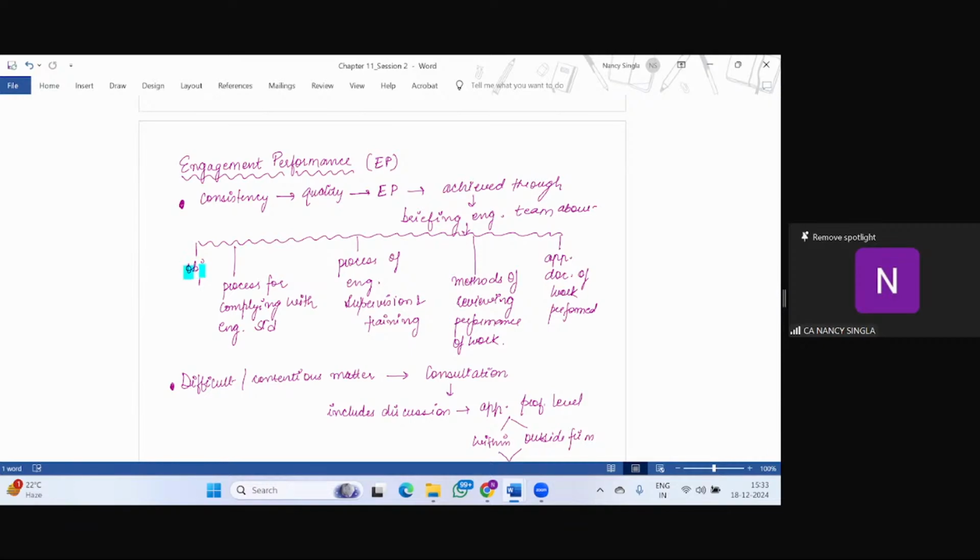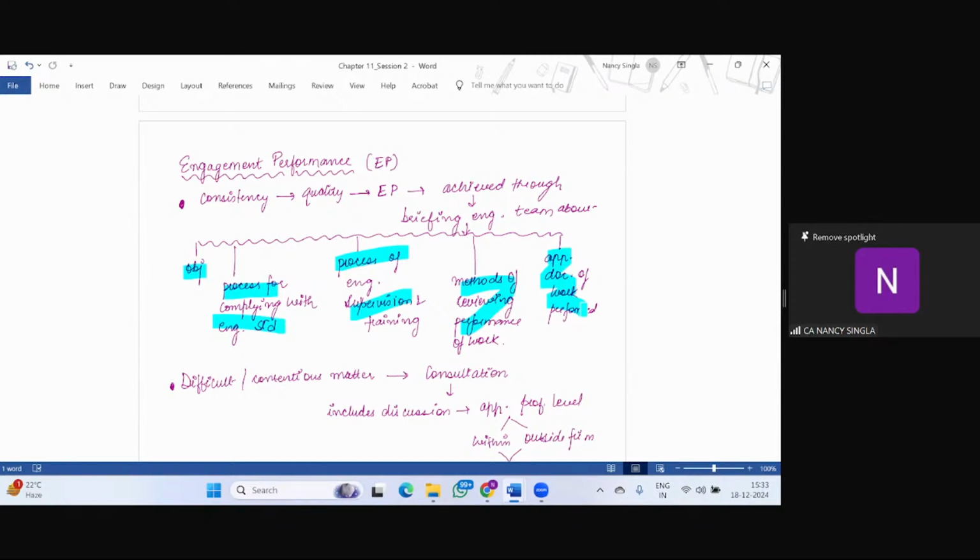What is the objective of the engagement? The process of complying with engagement standards, the process of engagement supervision and training, the methods of reviewing the performance of work, and the appropriate documentation of the work performed. So briefing means that the engagement team should be told about all these things, right?